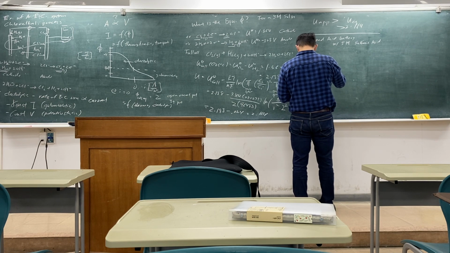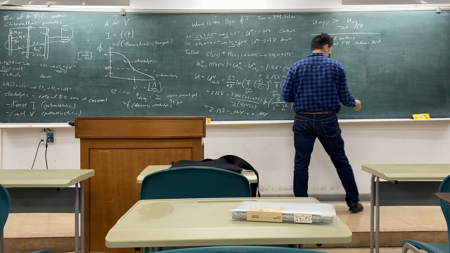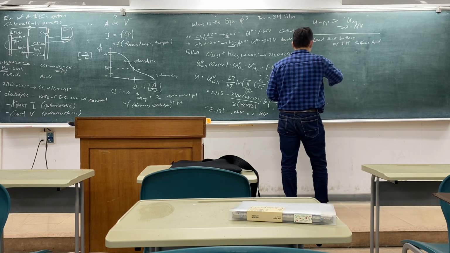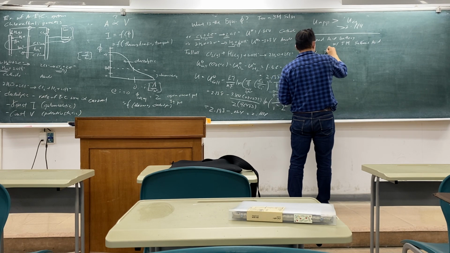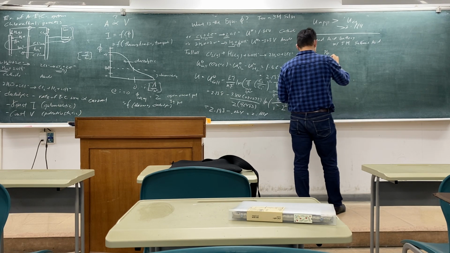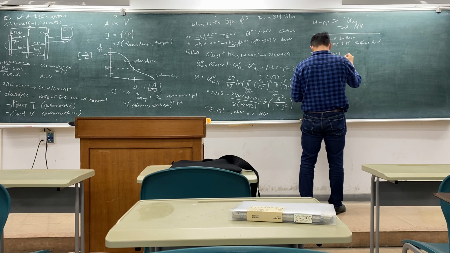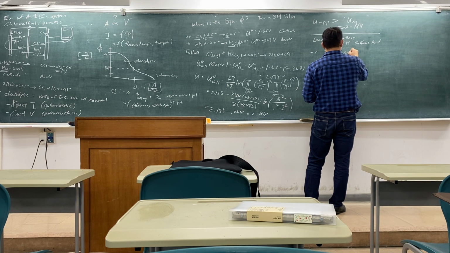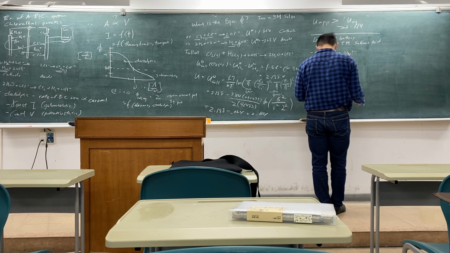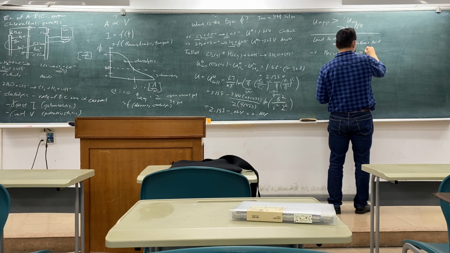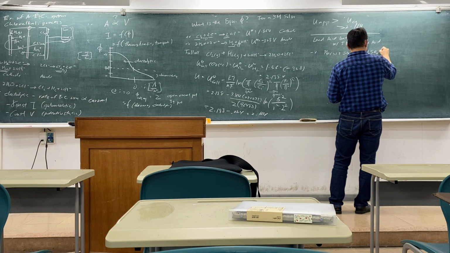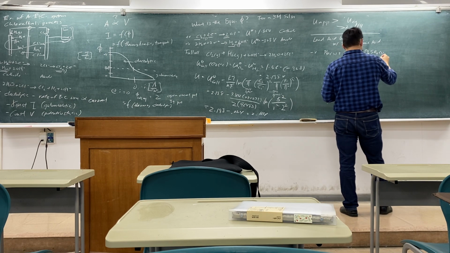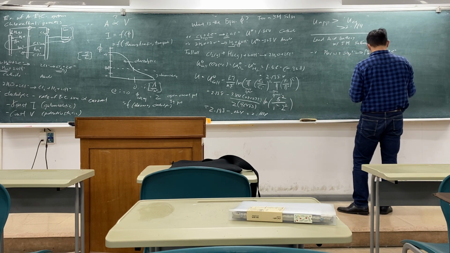The negative reaction is Pb plus SO4 2 minus goes to PbSO4 solid plus 2 electrons.